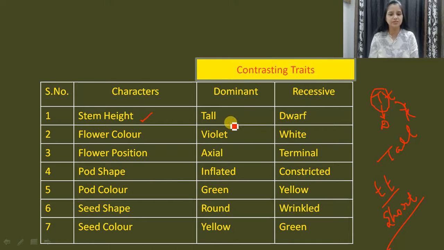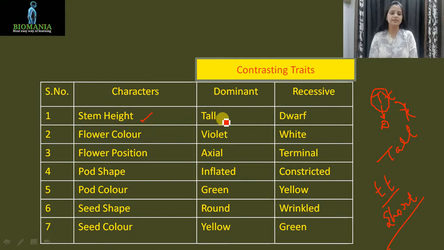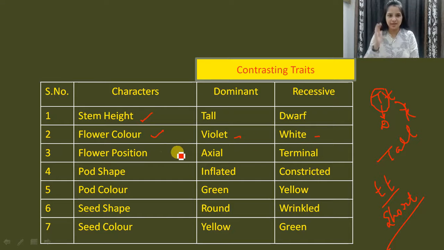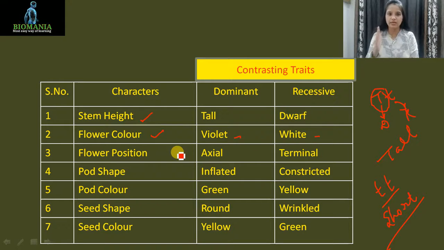These are the contrasting traits, and here you can see that is the tall and that is the dwarf. When we talk about flower color, that is the violet and this one is the white. They both are contrasting, no other in between. Yes, definitely, I know incomplete dominance or codominance is coming to your mind. We will study that in upcoming videos. So let's focus only on these 7 contrasting traits right now.